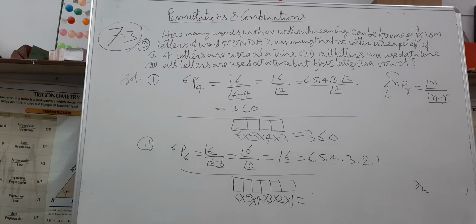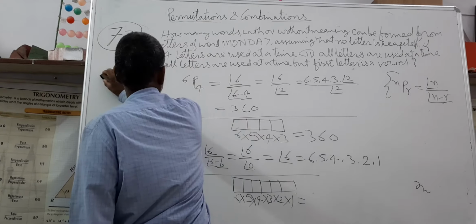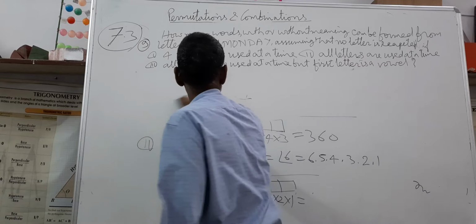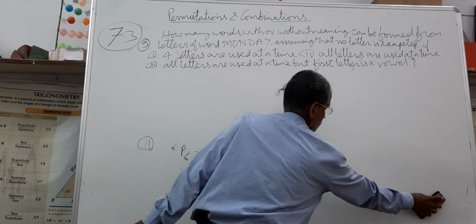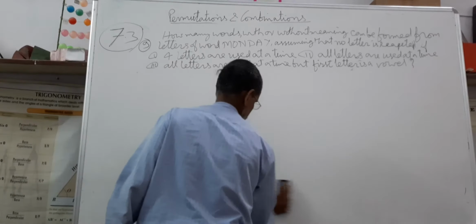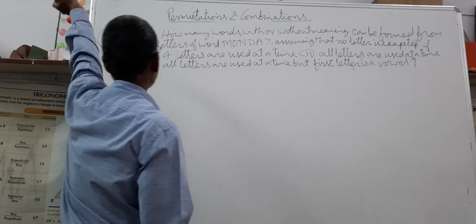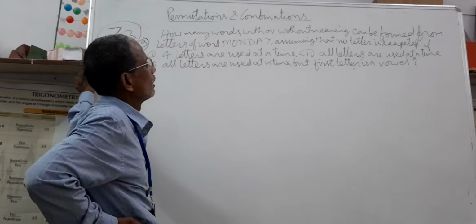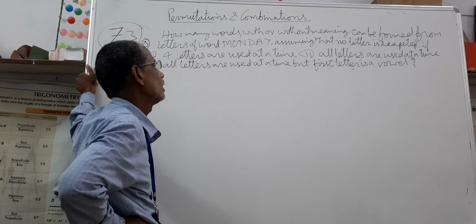Now, third sub question. All letters are used at a time, but the first letter is a vowel.